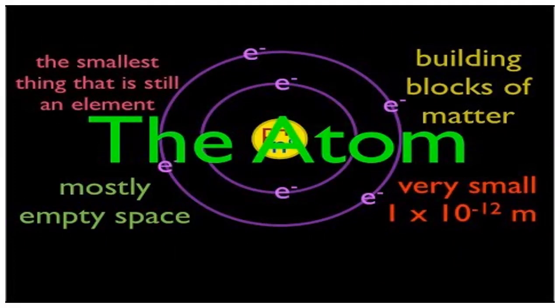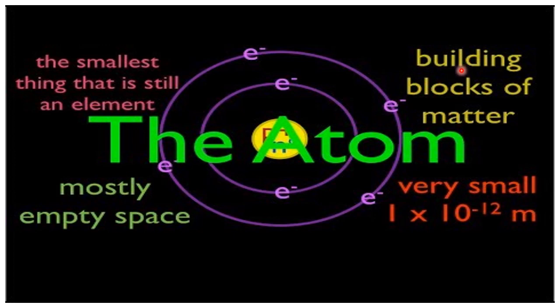So what is the conclusion? Today we are discussing the atoms and the molecule. In that, the first part is about the atom. About the atom, four conclusions. Conclusion number one, the smallest thing that is still an element. Why is he using the word element? We'll discuss in our next class. Okay.